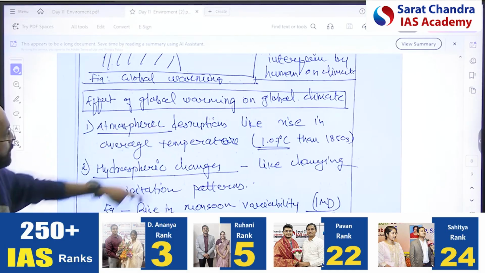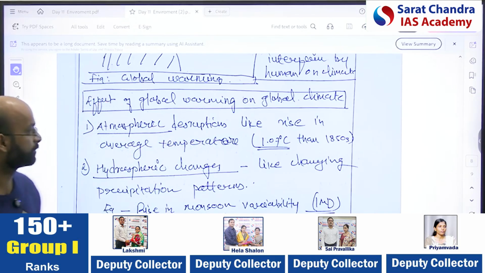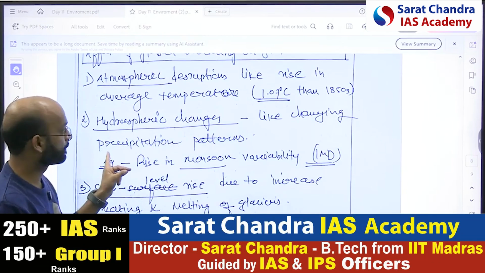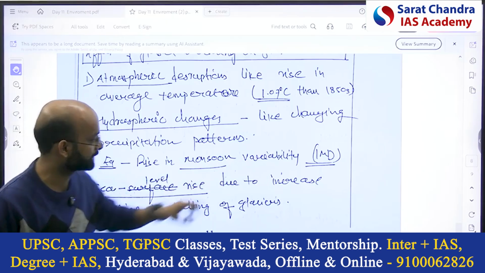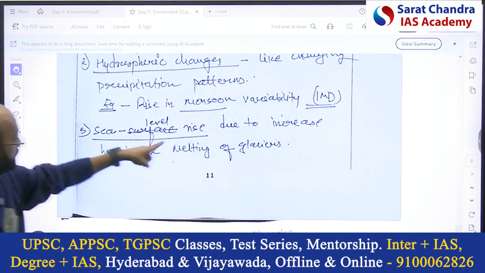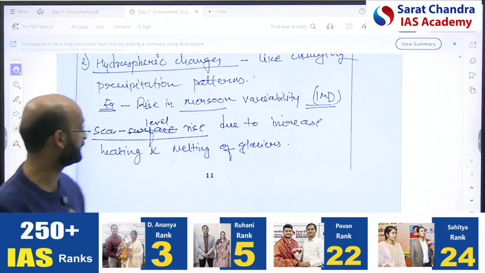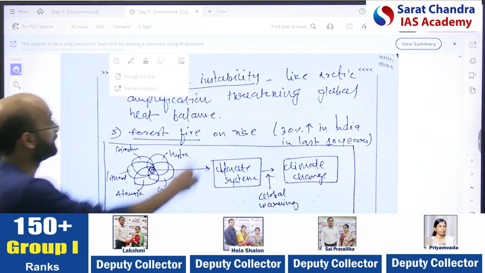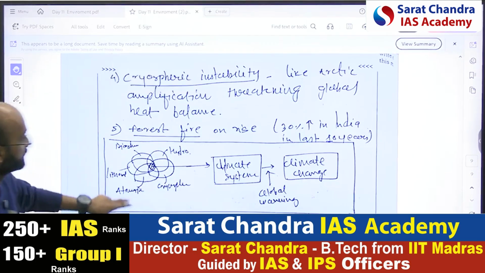Then the effect of global warming on the global climate: atmospheric disruptions like the rise in the average temperature by 1.07 degrees; hydrospheric changes like the changing precipitation pattern, for example the rise in monsoon variability as per IMD, and sea level rise, I mean the ocean part, due to the increased heating and the melting of glaciers; cryospheric instability like Arctic amplification; forest fires on the rise, a 30% increase in India.